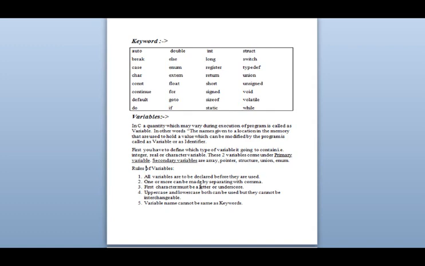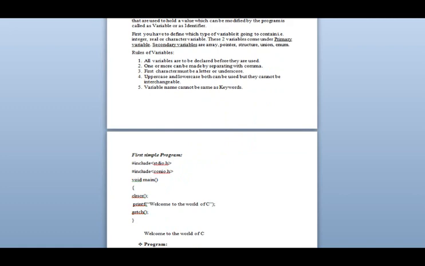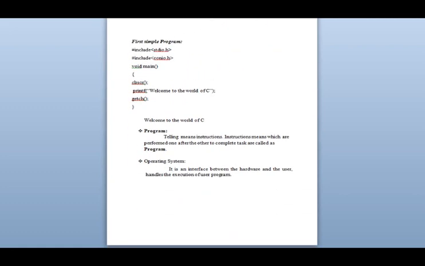Okay, one or more variables can be declared by separating them. In one statement we can name many, like int n1, n2, but we have to separate them by commas. The first character must be a letter or underscore. Uppercase and lowercase are different. If we declare a variable name in uppercase, then we have to use uppercase when we use it. If we declare it in lowercase, we have to use it in lowercase. Okay. A variable name cannot be the same as keywords, whatever I have told you.